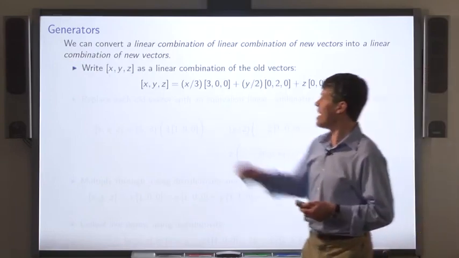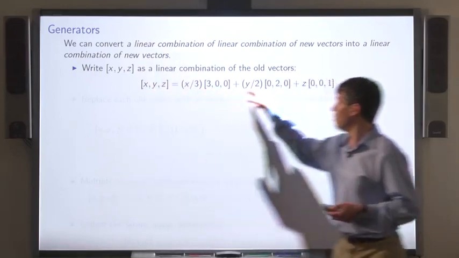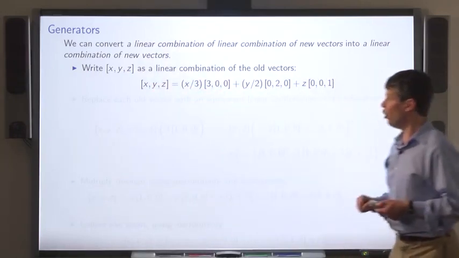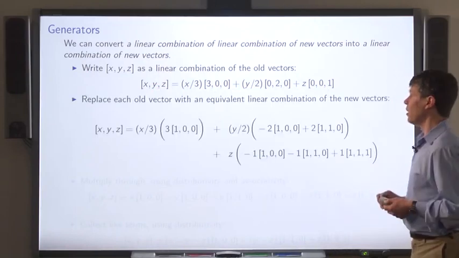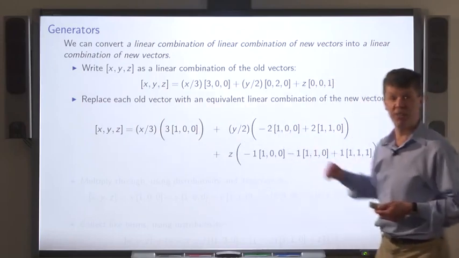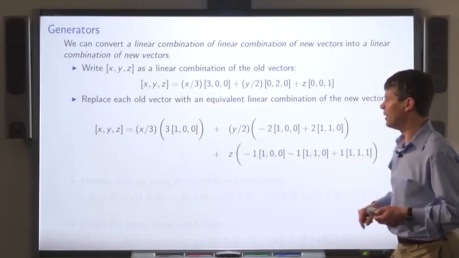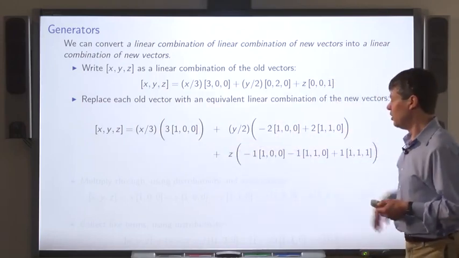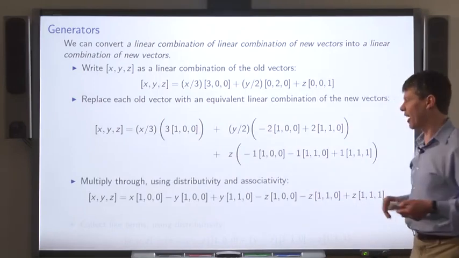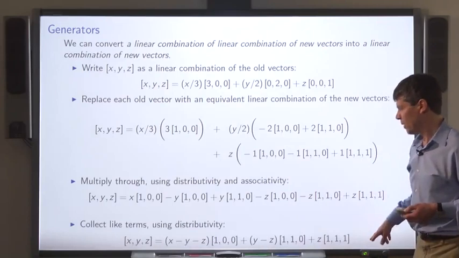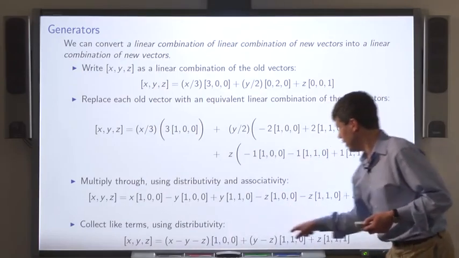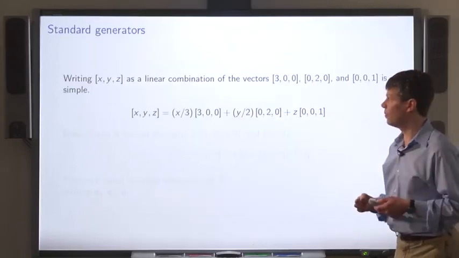So we write (x, y, z) as a linear combination of the old vectors. Then we replace each of the old vectors with an equivalent linear combination. So we're just substituting from the equations on the previous slide. Now we multiply through using our algebraic properties, and then we collect like terms. And we end up with a linear combination in terms of the new vectors.